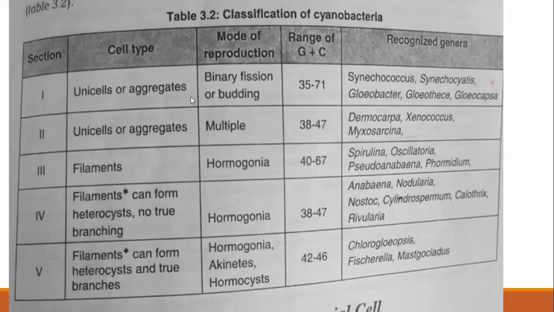Okay, so this is section 1. This is section 2, section 3, section 4, section 5. So what are these sections? For the identification of bacteria, one universal manual is used. That manual is called Bergey's manual. In that manual, all of this is given in different sections. Actually, there are different volumes of this manual: volume 1, volume 2, volume 3, volume 4.